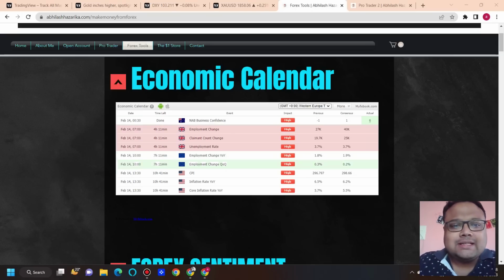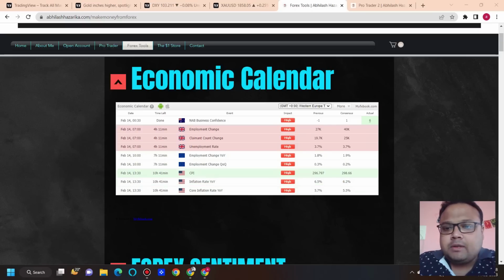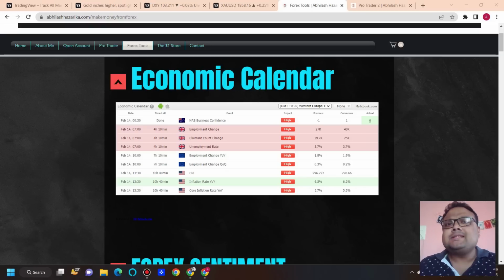Here you can see the inflation rate: the previous data is 6.5% and the forecast is 6.2%. In case the number comes out higher than 6.5%, then I think the dollar will start flying. If it is above 6.2 also, maybe we will see the dollar going up. But in case the number is below 6.2%, we may see a big drop on the chart of DXY.